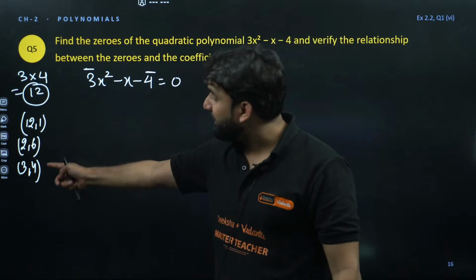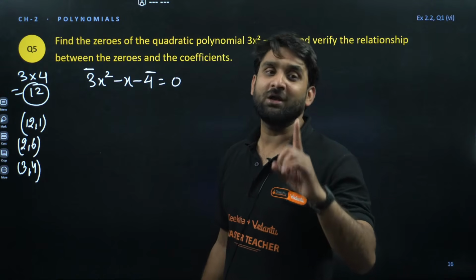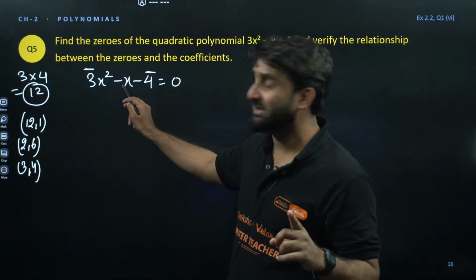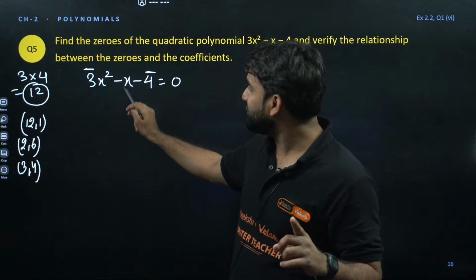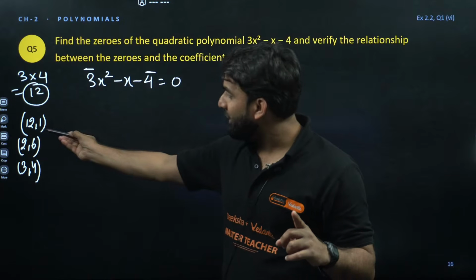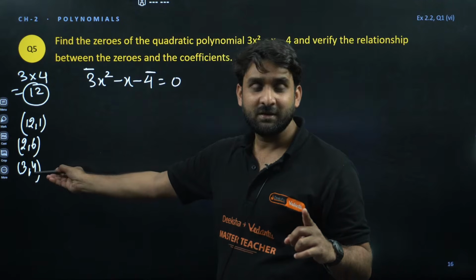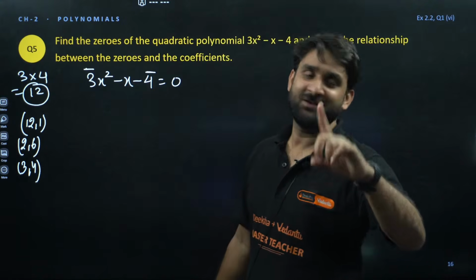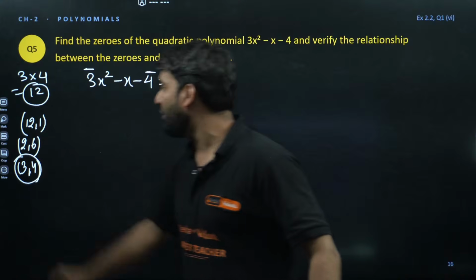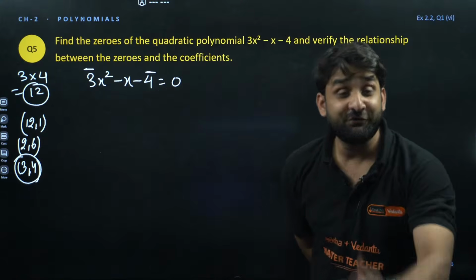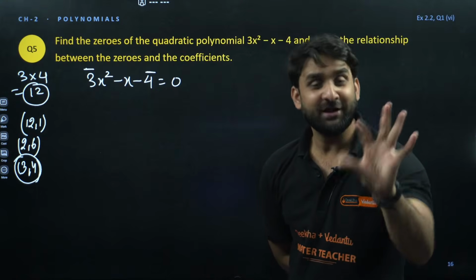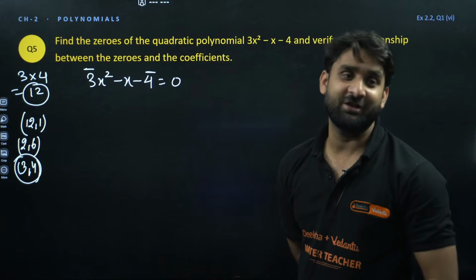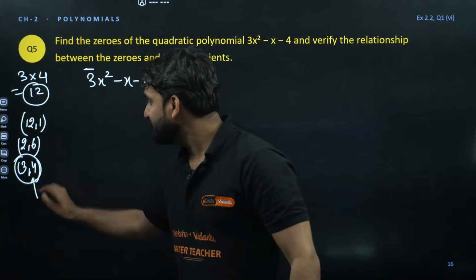Now in these three pairs, there will be only one which is your friend. And who decides? The middle value decides. The middle value, the coefficient of x, is 1. Now find out in these three pairs the pair whose difference is 1. Only 3 and 4 is the pair whose difference is equal to 1. So this is your friend. This will be our friend.